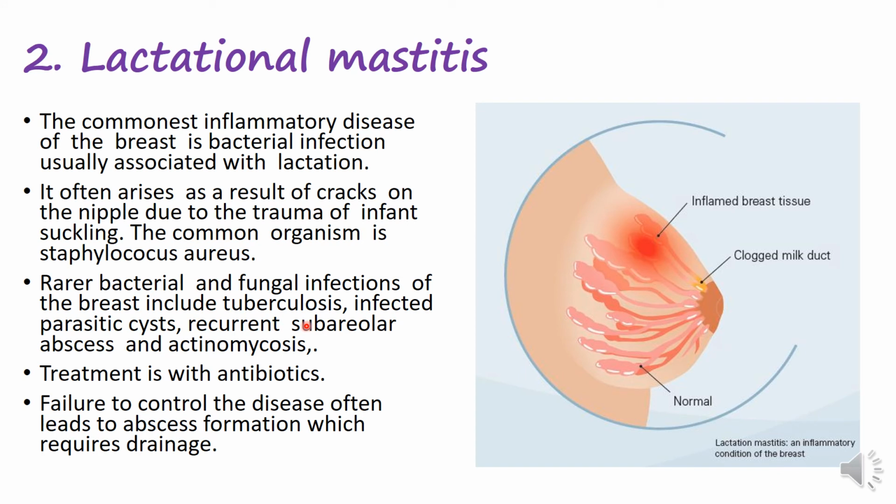Now, recurrent subareolar abscess obviously is a cause of non-lactational mastitis, because remember that it occurs following duct ectasia. With rupture of the ducts, there is periductal mastitis, and there may eventually be a subareolar abscess. So this is a cause of non-lactational mastitis. So you can broadly say we have lactational mastitis and non-lactational mastitis. So you have the mastitis that occurs following lactation, when cracks on the nipple occur due to trauma of an infant suckling, or it could just be non-lactational mastitis.